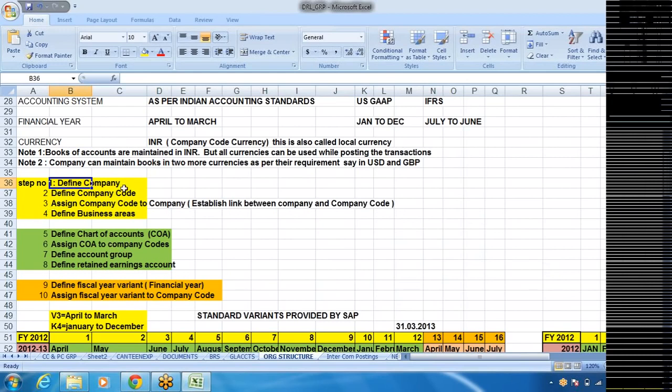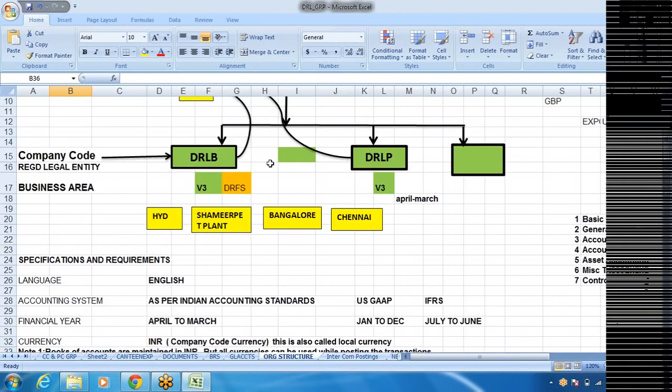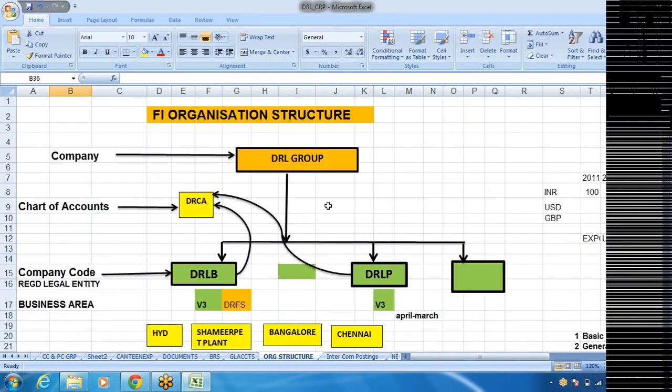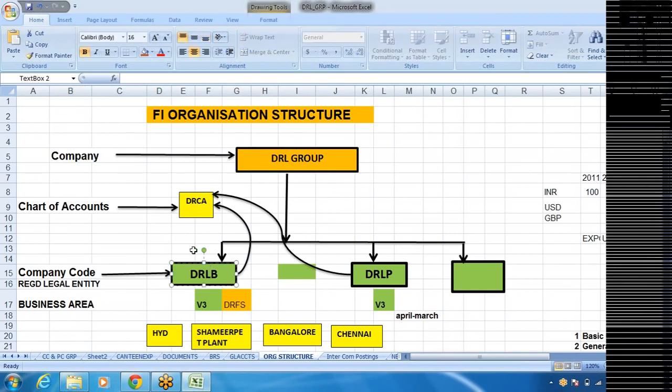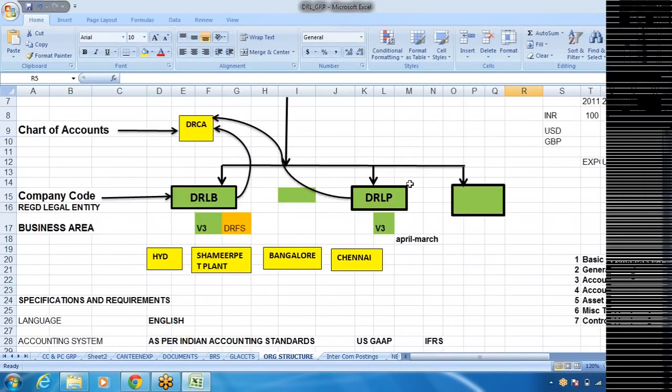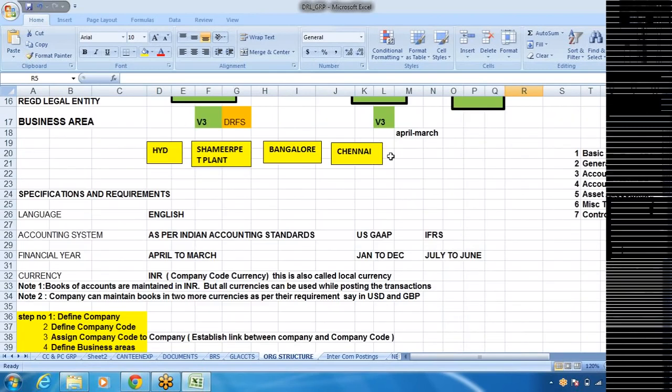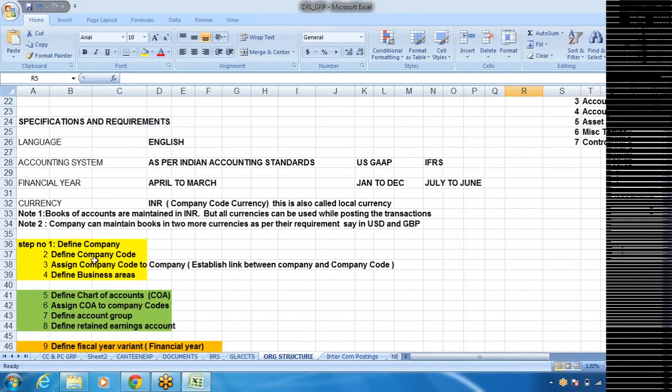So we are going to define all these steps. Step number 1, define company. Step number 2, define company code. Step number 3, assign company code to company, nothing but a link is established between the group company and the company code. Otherwise, the system cannot understand which company code belongs to which group. And then step 4, create business area. The first 4 steps belong to the organization structure of the company.